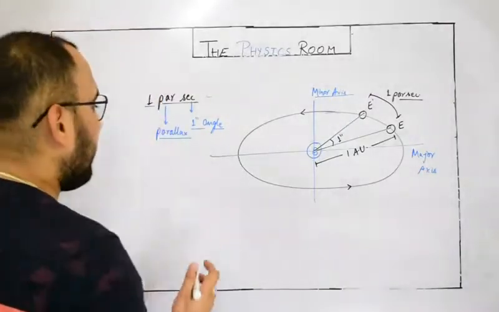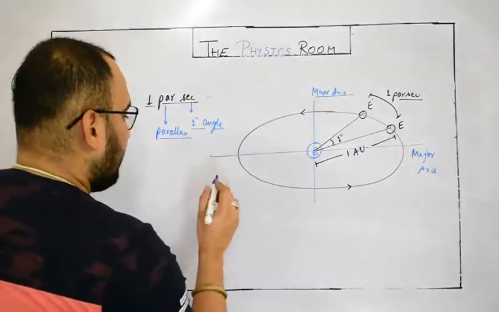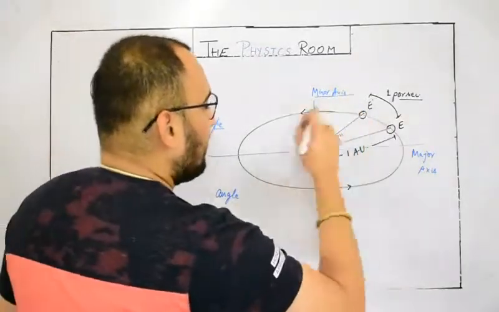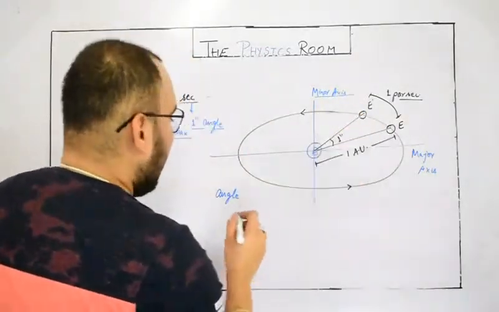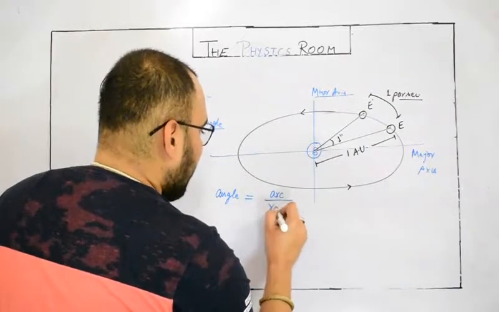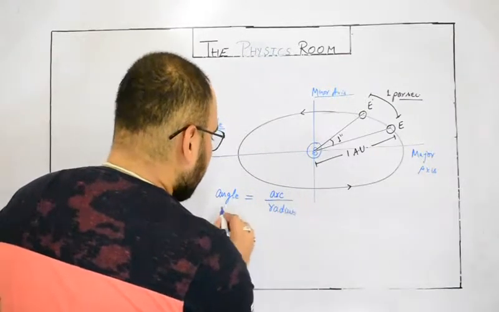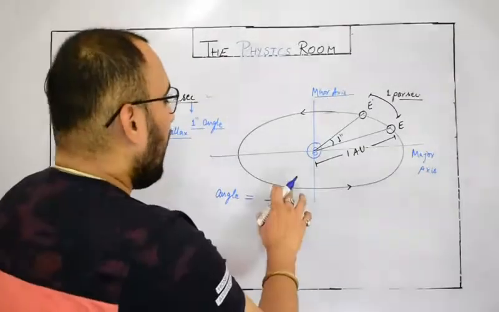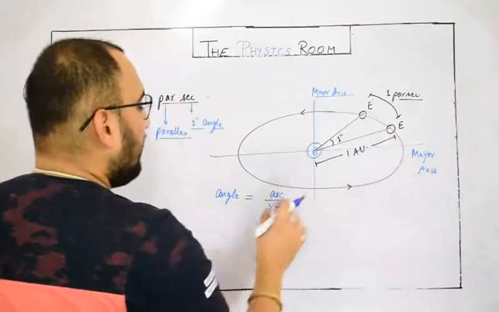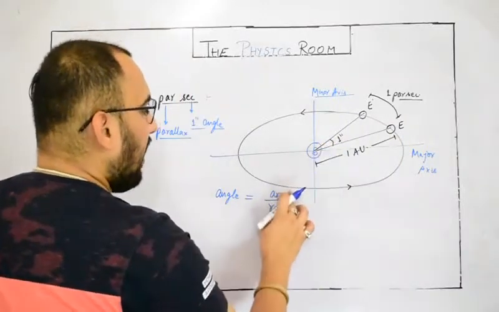So how can we calculate it? We know a general formula: for an arc, angle equals arc upon radius. It's a mathematical formula. Here the radius is 1 AU and the angle is 1 second, and we need to find the arc.